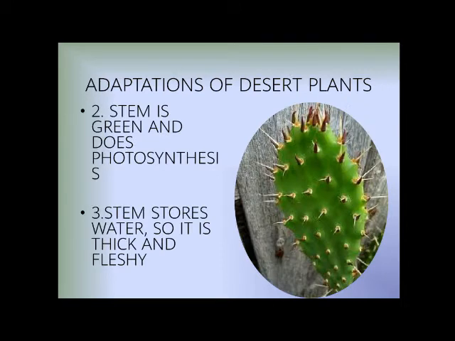Now number two, the stem is green and does photosynthesis. Their entire body, the entire stem, is green, as you are seeing in the picture, so that their entire body can do photosynthesis. Number three, stems store water, so they are thick and fleshy, because they have to hold more water. Their entire stem is holding water to survive in this desert region.